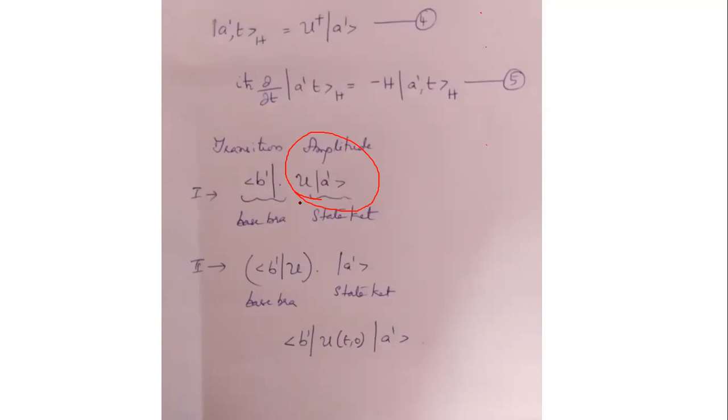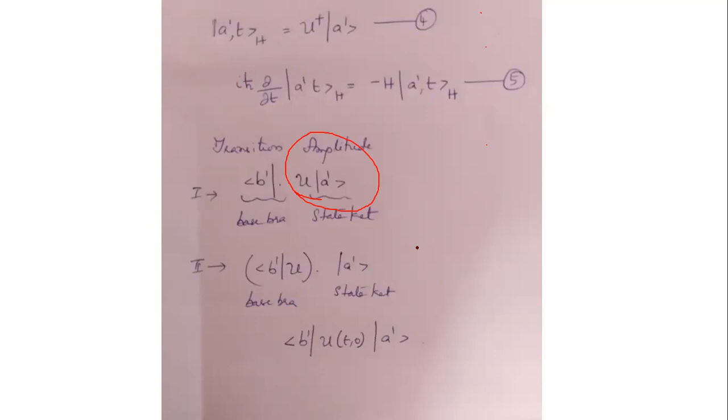Now next we are going to see what happens in the Heisenberg's picture. In Heisenberg's picture, we know that the state ket remains the same with the evolution of time. So I cannot write U. So I write the state ket as this. Now we are going to see how this a prime changes to the b prime. With the evolution of time, a prime doesn't change. A prime remains the same. But with the evolution of time in Heisenberg's picture, b prime changes.